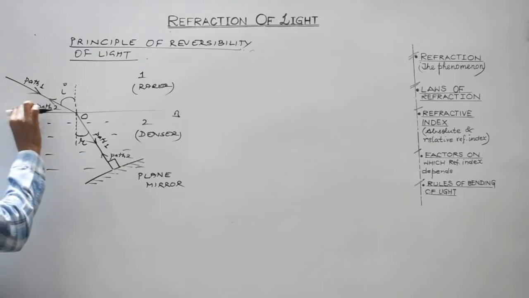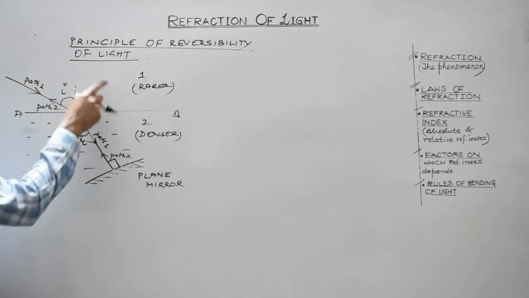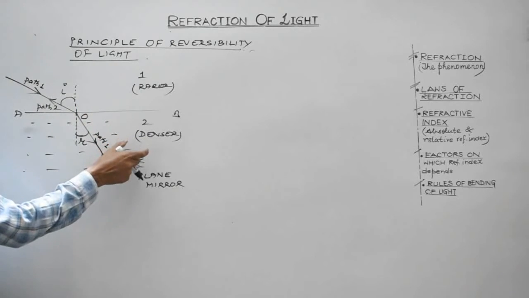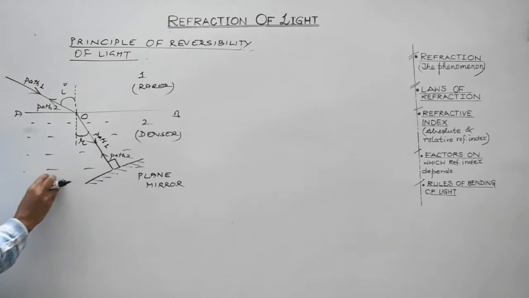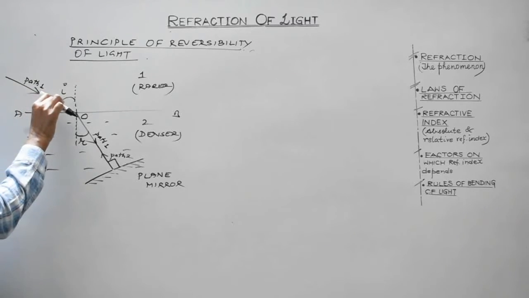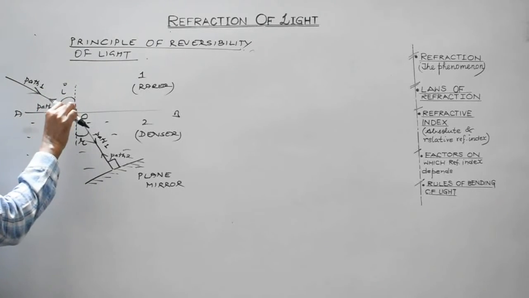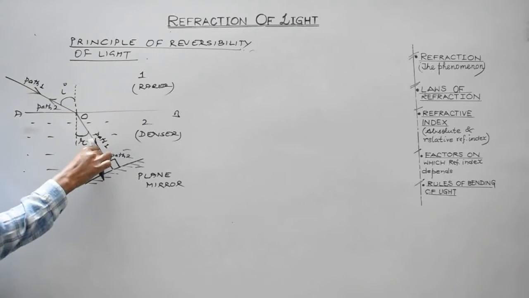So what you have considered is, this is an interface separating two different media. This comes to be rarer and this comes to be denser, right? Let this be water, this be air. So when light gets incident in an oblique direction, and if it is traveling from rarer to denser, it will bend towards the normal like this.